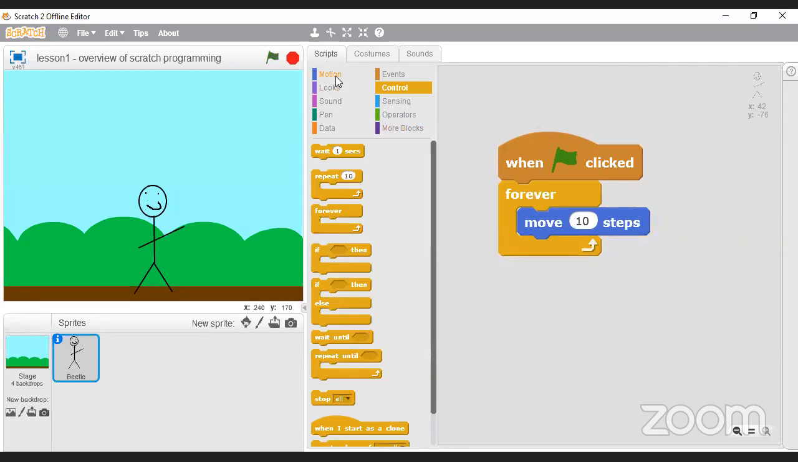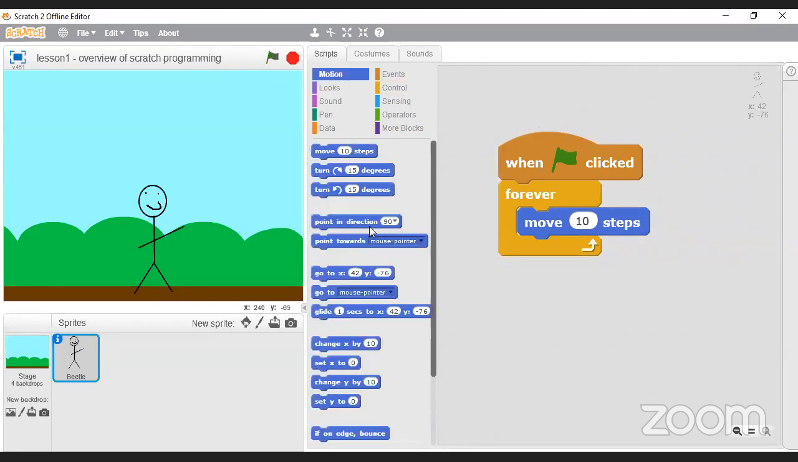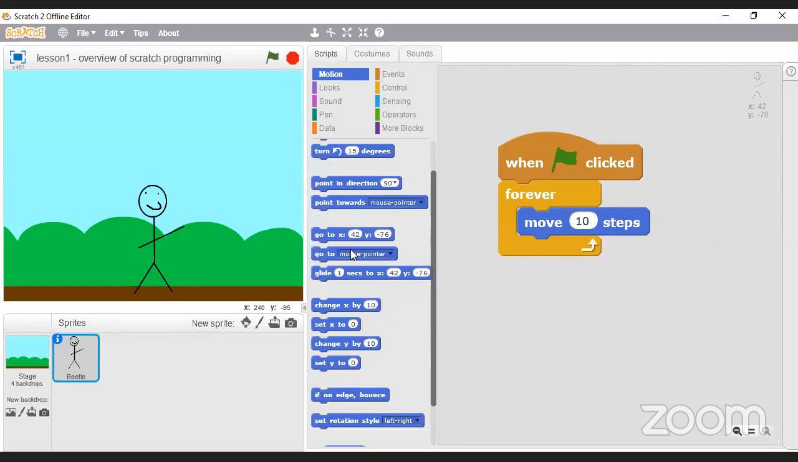So if I go to motion, let's see, we've got here pointer change, and then there's this block down the bottom called if on edge, bounce. It sounds weird, but essentially what this little block of code will do is when he reaches the edge, he's going to bounce off it like a ball. So let me show you what that's going to look like. It's going to look weird.